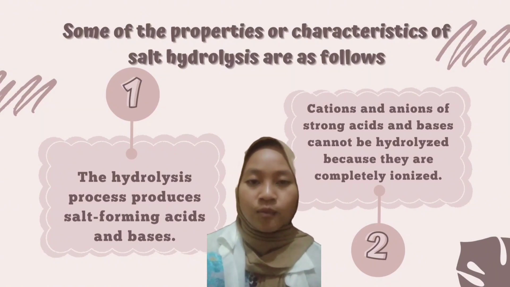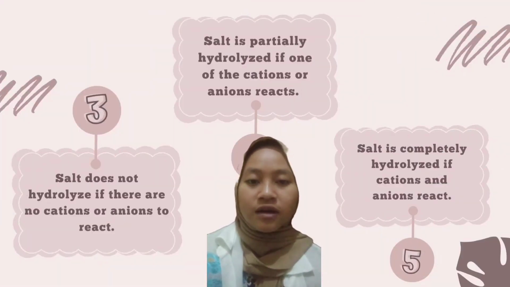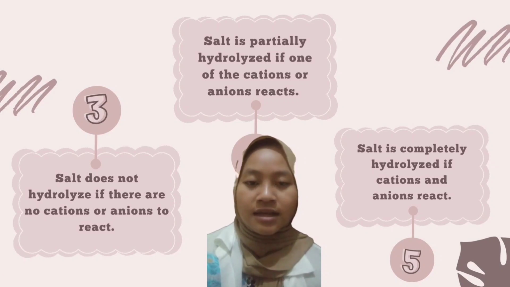The hydrolysis process produces salt-forming acid and base. Cations and anions of strong acid and base cannot be hydrolyzed because they are completely ionized. Salt does not hydrolyze if there are no cation or anion to react. Salt is partially hydrolyzed if one of the cation or anions reacts. Salt is completely hydrolyzed if cation and anions react.